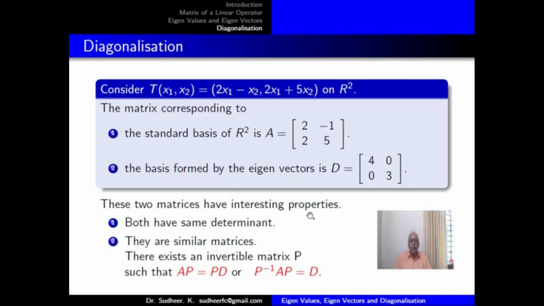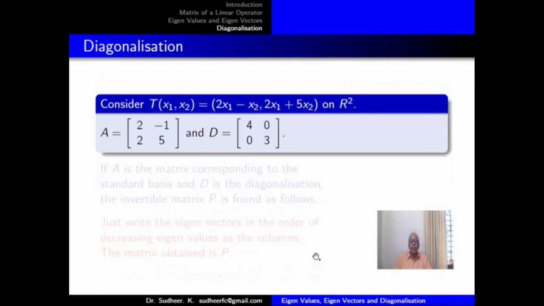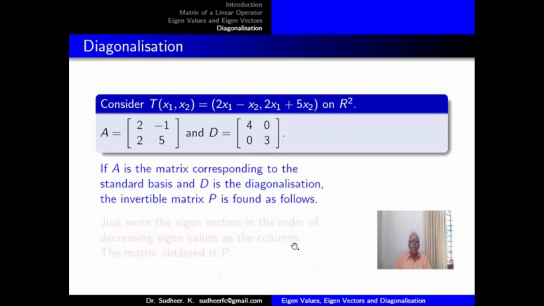What is the meaning of similar matrices? You say the two matrices A and D are similar if there exists an invertible matrix P such that AP = PD, or P inverse AP = D. That equation will be satisfied with a suitable invertible matrix P. Let us see how that invertible matrix is found.